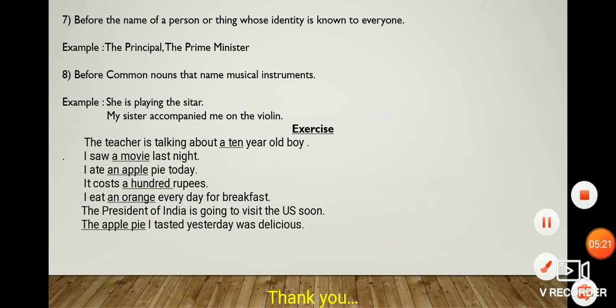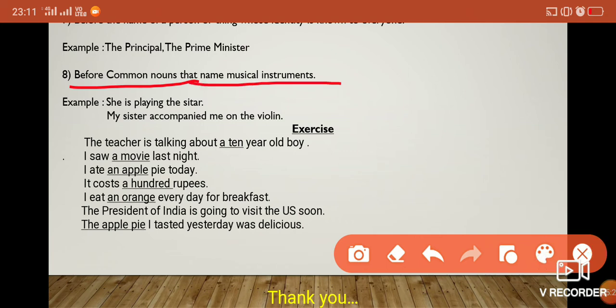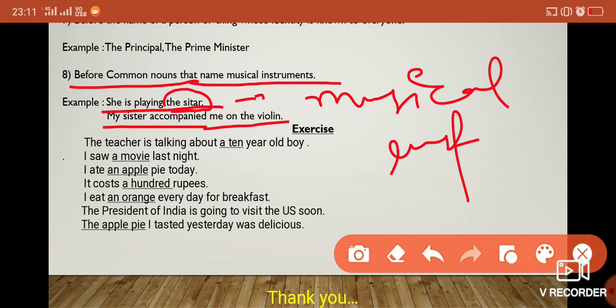Okay, now next, before the names of musical instruments. Where will we use it? Before the name of musical instruments. She is playing the sitar. So the sitar. What is the sitar? A musical instrument. My sister accompanied me on the violin. So the violin. Why? Because it is a musical instrument.